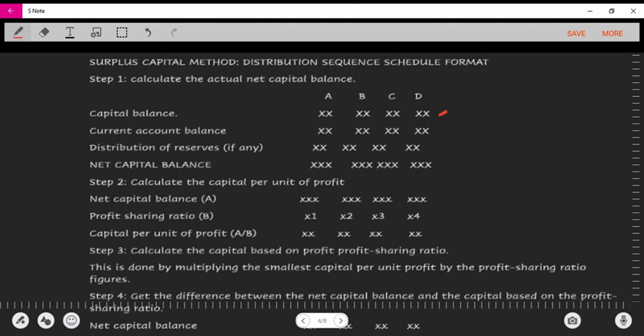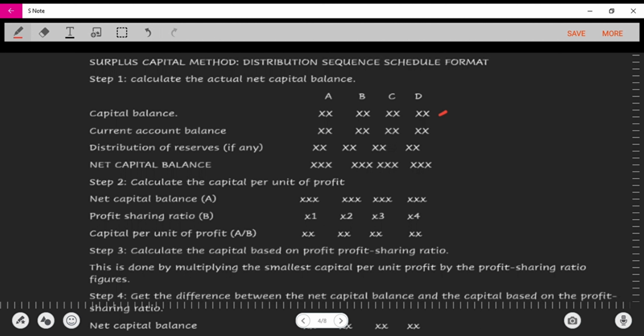And after writing their capital balances, their current account balances, I told you that this is a dissolution. So obviously they are coming to an end. So there's no need to separate these two accounts anymore. They come together and then you pay off all the money that they have contributed into the business, right? Does that make sense?